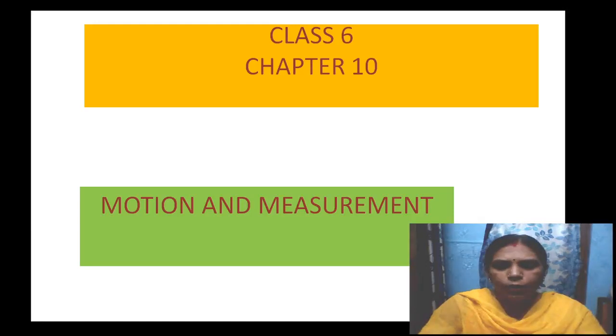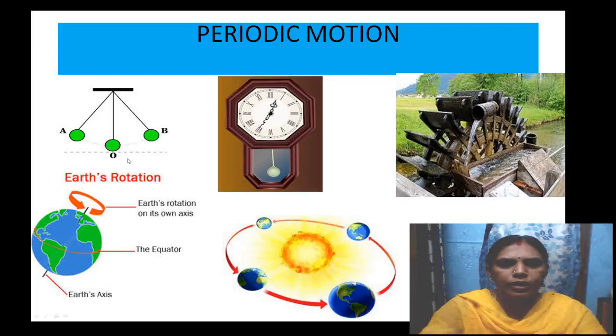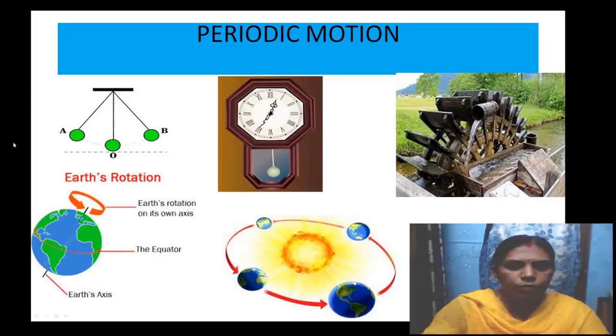Okay, this periodic motion can be both circular as well as to and fro. Clear? Here, for example, the motion of the pendulum. The pendulum here moves forward and backward. And here in the clock, the pendulum also moves forward and backward. And here this water wheel moves in a circular way, continuously.